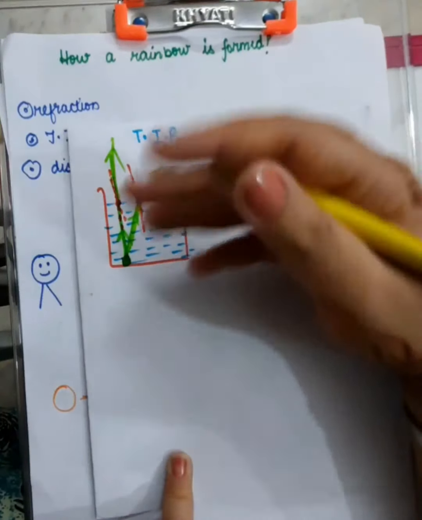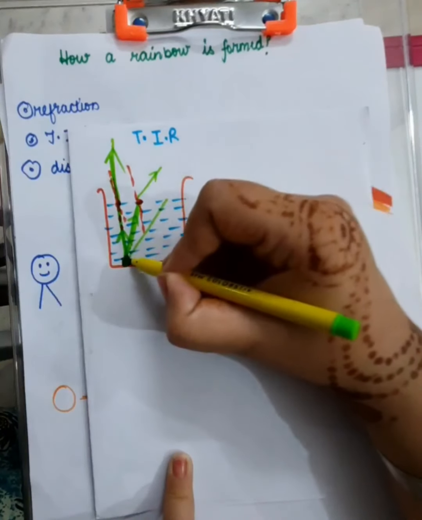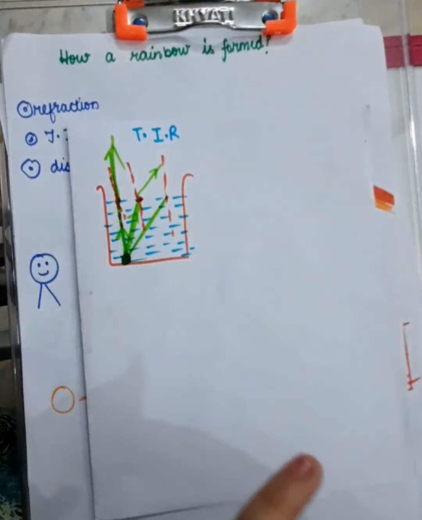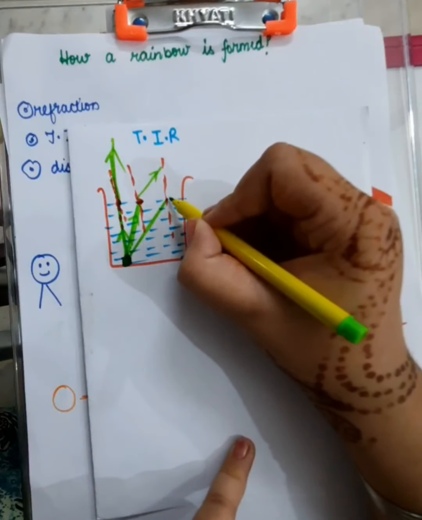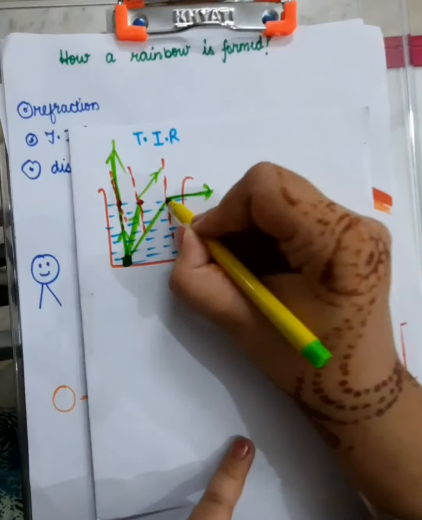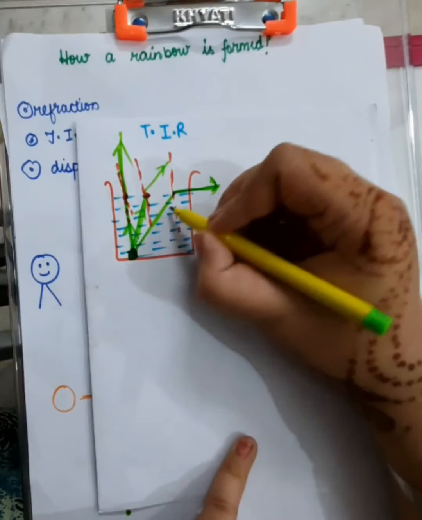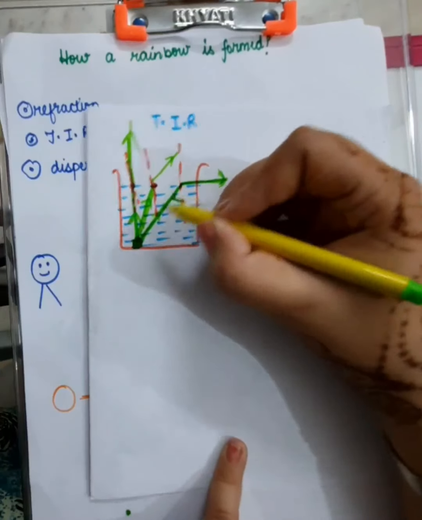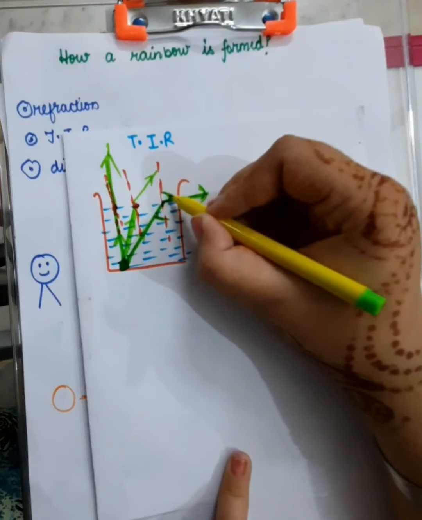Okay, so eventually a stage comes when the angle of incidence becomes so much that the light ray bends so much away from the normal that it becomes perpendicular to the normal. We know that the angle of incidence is the angle made between the incident ray and the normal, and then the angle of refraction.